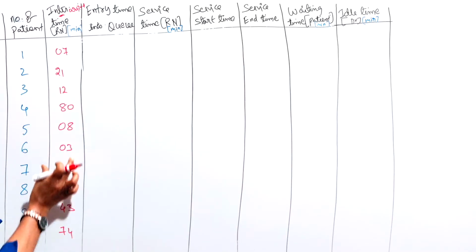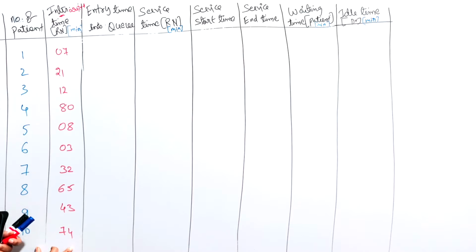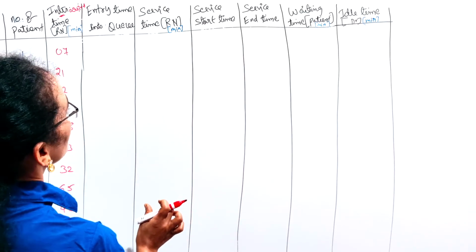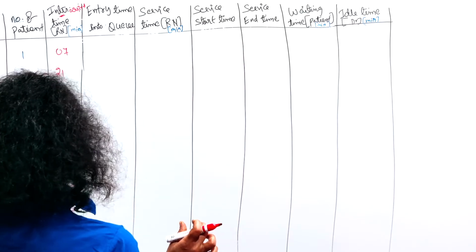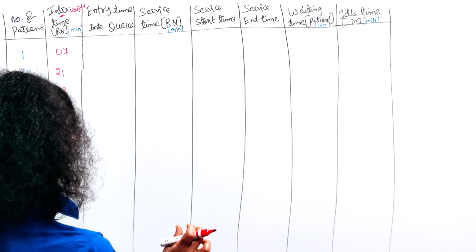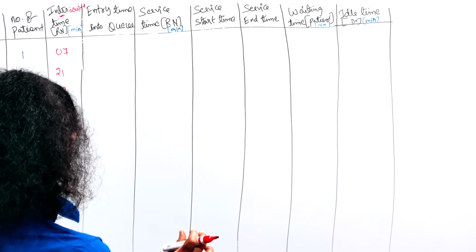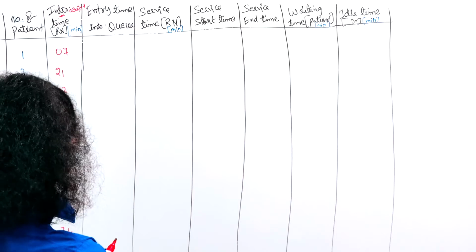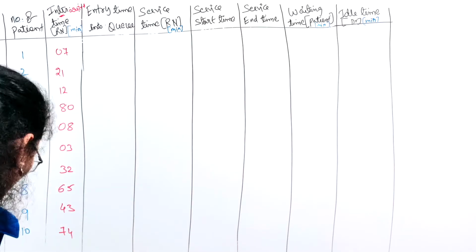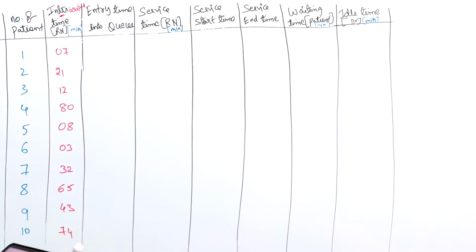These are the random numbers given for the patients, and random numbers are given for the doctor also. I will write as and when time comes.